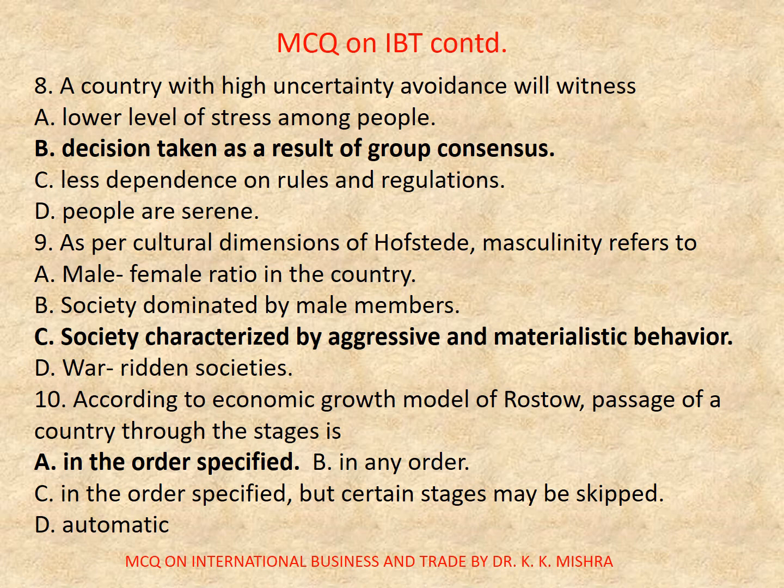Now question number 8. A country with high uncertainty avoidance will witness. Options are A. Lower level of stress among people, B. Decision taken as a result of group consensus, C. Less dependence on rules and regulations, D. People are serene. Correct option is B. Decision taken as a result of group consensus.